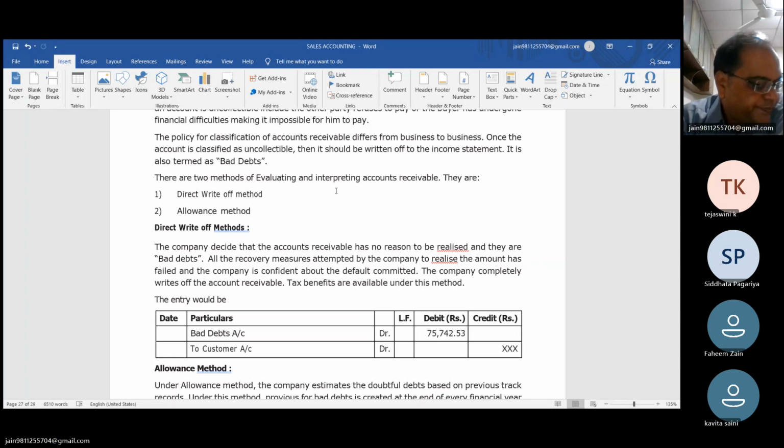Okay beta, next. There are two methods. Oh, no.